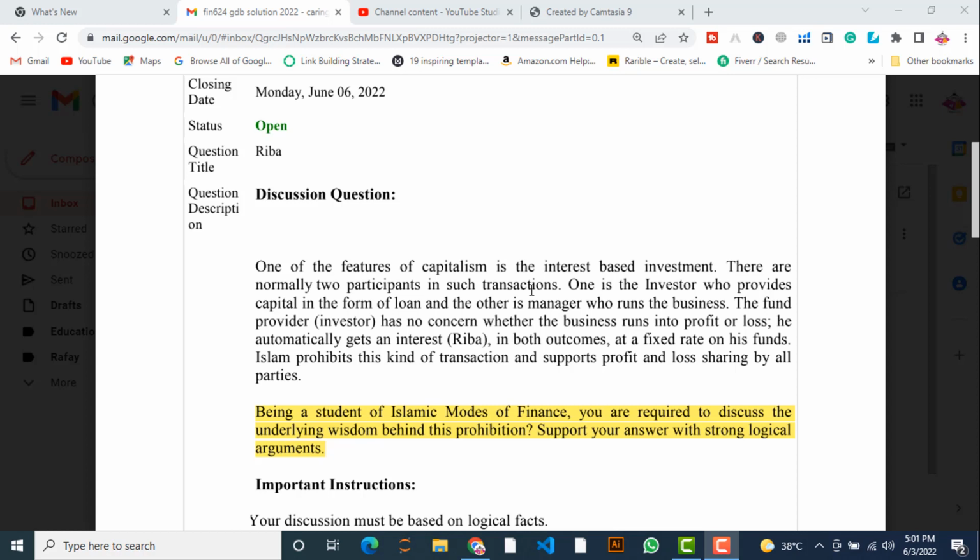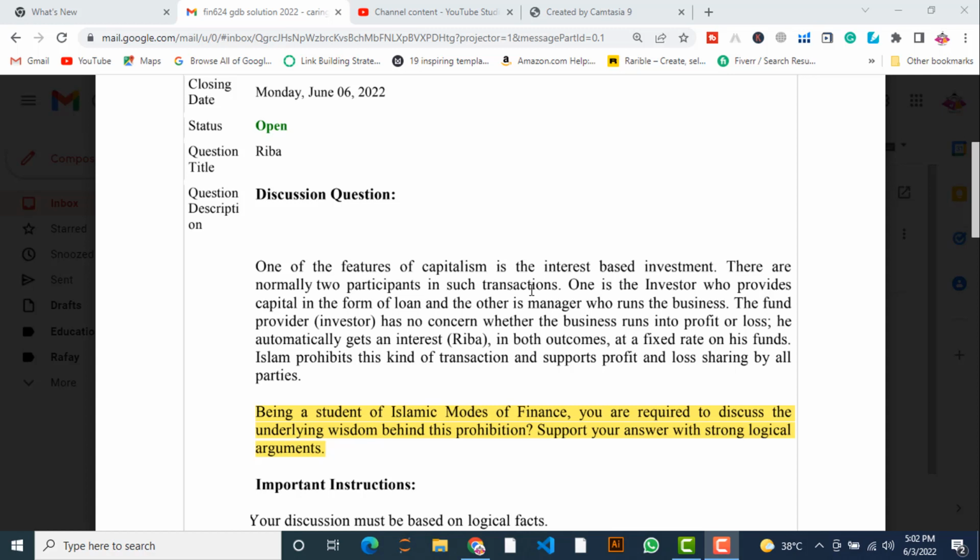So in this type of transaction, the party labeled as the lender or provider of financial resources is free of the risk of loss.